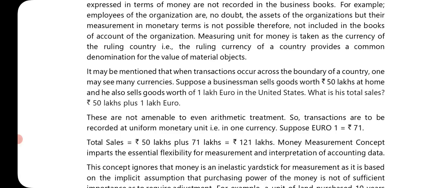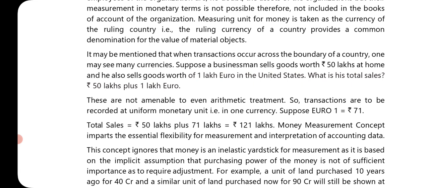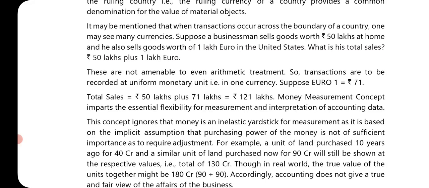Okay, next. It may be mentioned that when transactions occur across the boundary of a country, one may see many currencies. Suppose a businessman sells goods worth 50 lakh at home, and he also sells goods worth 1 lakh euro in the United States. What is his total sales? 50 lakhs plus 1 lakh euro. So now, if the person is doing export and receiving in foreign currency, that is euro, over here the example given is 1 lakh euro. So in India he is selling goods of 50 lakhs, and in euro he is selling 1 lakh euro of goods. These are not amenable to even arithmetic treatment, so transactions are to be recorded in a uniform monetary unit, that is, in one currency.